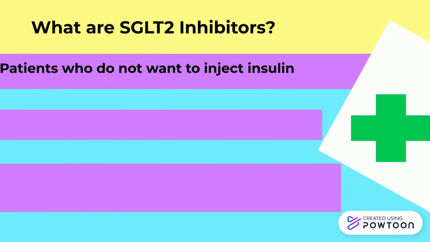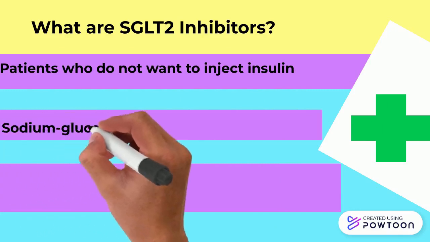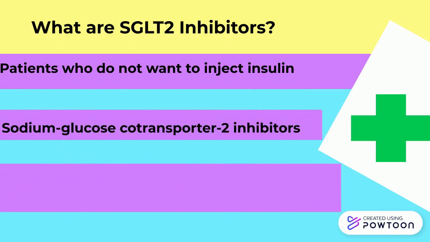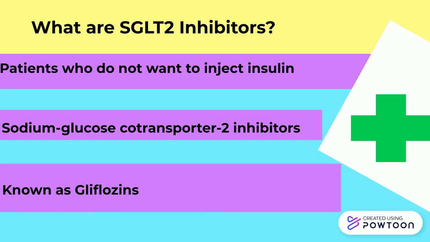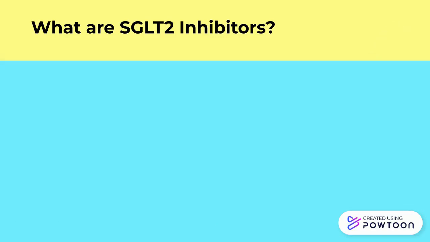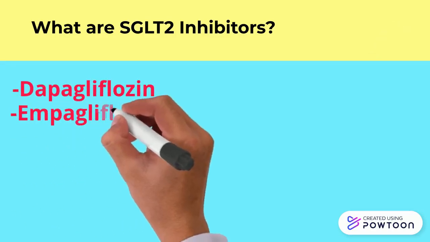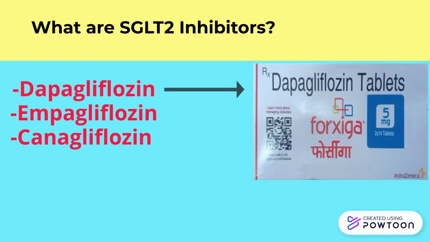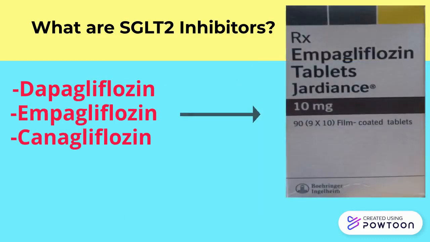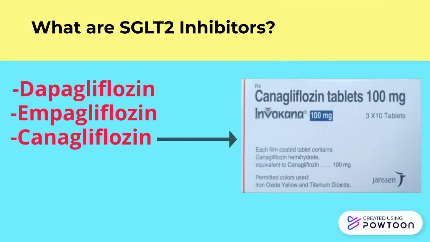SGLT2 inhibitors stand for sodium glucose cotransporter inhibitors. These drugs reduce your blood glucose level by interfering with the sodium glucose pump in your kidneys. They are also known as gliflozins because this class of drugs ends with gliflozin, like dapagliflozin, empagliflozin and canagliflozin. Dapagliflozin is available in the market under the brand Forxiga. Empagliflozin comes under the name Jardiance and canagliflozin is available with the name Invokana.